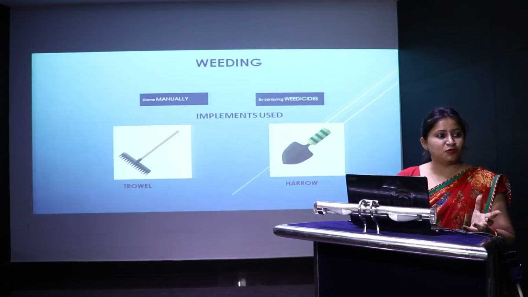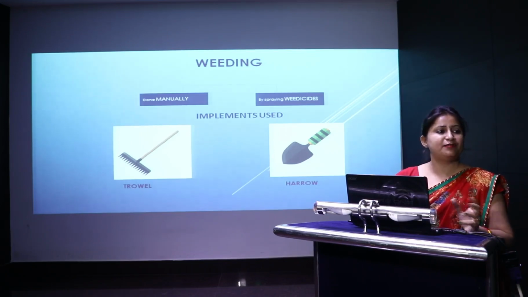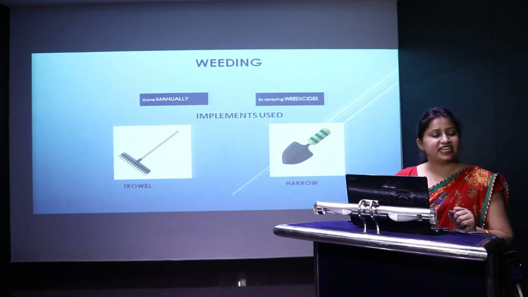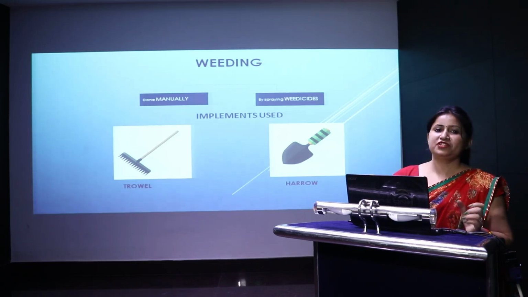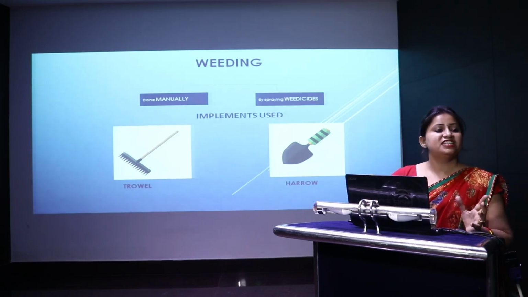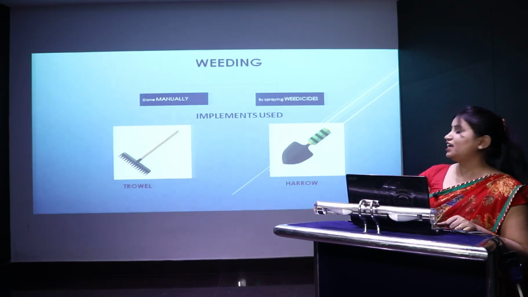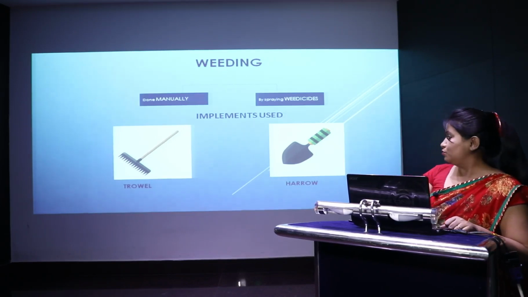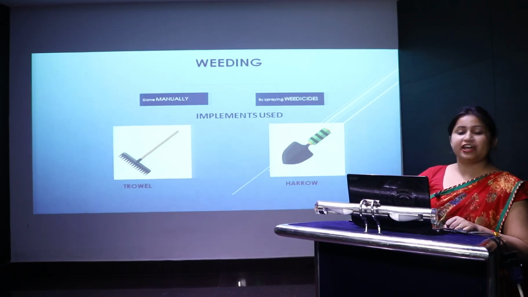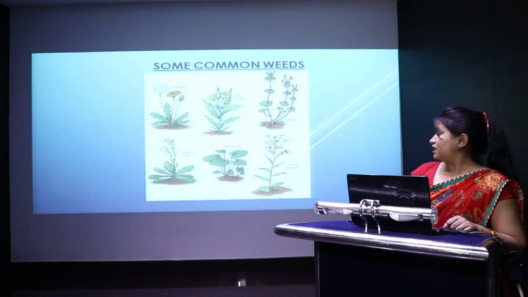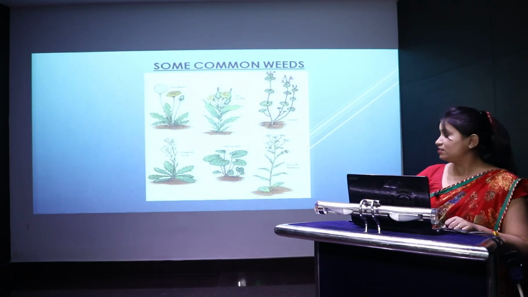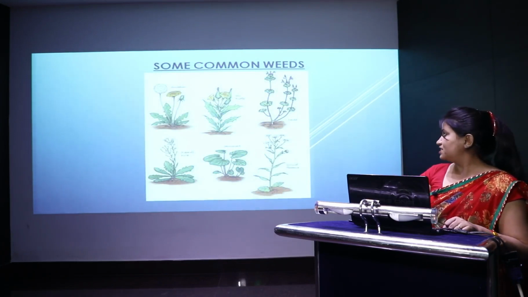Now how are they removed? They are removed by adding the chemicals which are known as weedicides. So weedicides are the chemicals that are added to the soil to remove the weeds. Some of the important weedicides are atrazine, metolachlor, etc. And this weeding can be either done manually through trowel or by a harrow. Here are some of the common weeds, which includes amaranthus, etc.